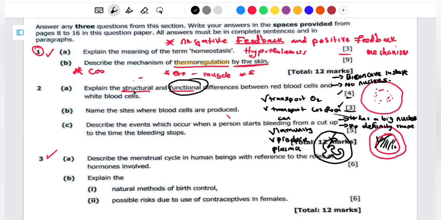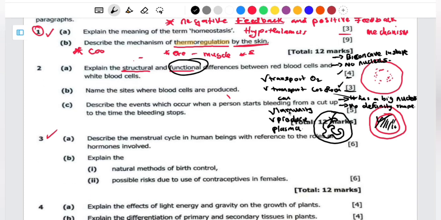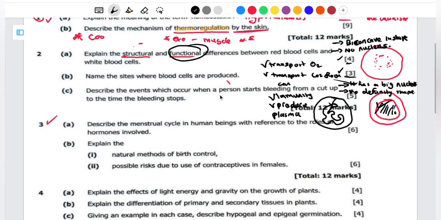Then in terms of the structure part, of course, you're supposed to start with the structure part. For the structure part, you're supposed to say the red blood cell and the white blood cell can be different in structure and form in the following ways. Number one, you say, but you're not supposed to write it in point form. So let me just write that one. Before I write that one, let me also talk about this one here, since I've gathered the points which I'm going to use to write in my essay.